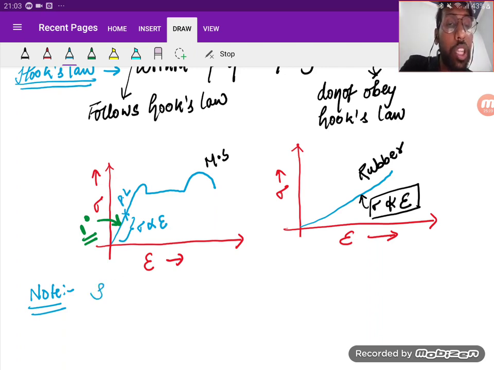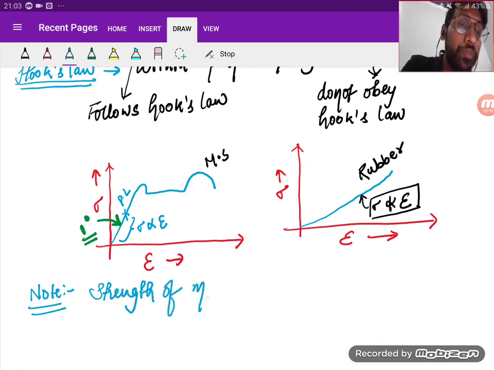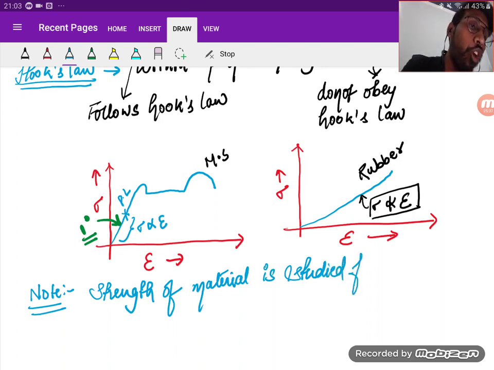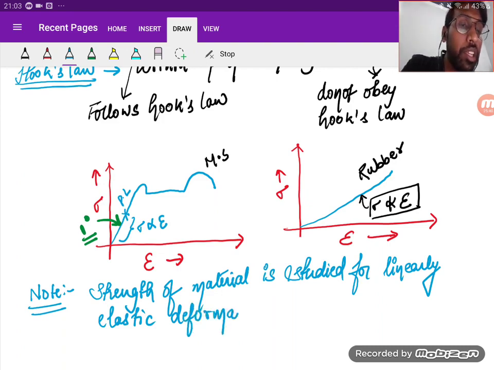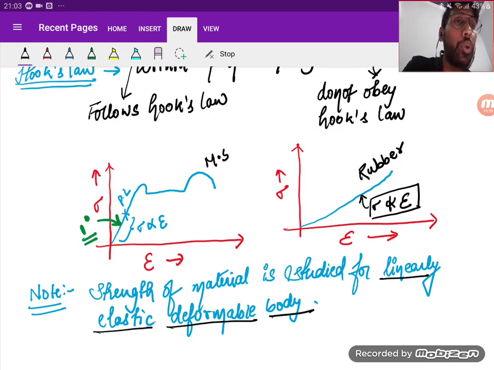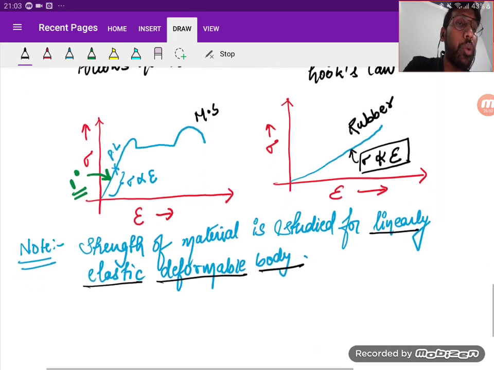So strength of material is studied for linearly elastic deformable body. Is it clear? We need to study for linearly elastic deformable body. So each term should be very clear to you all.